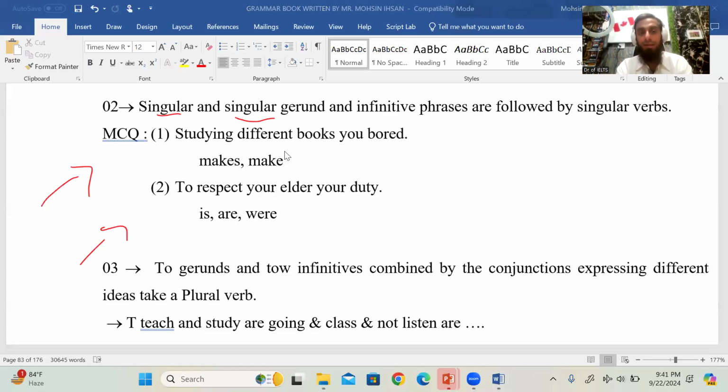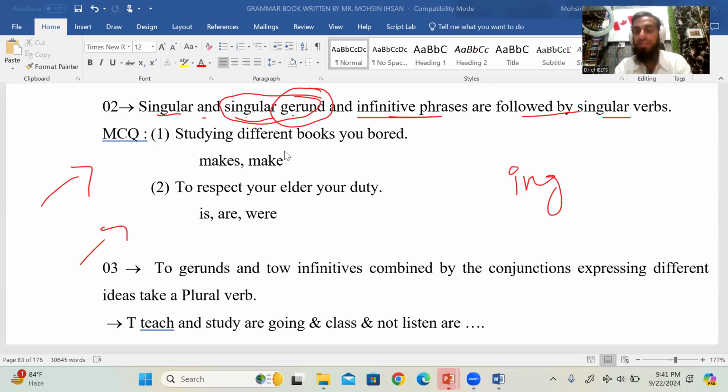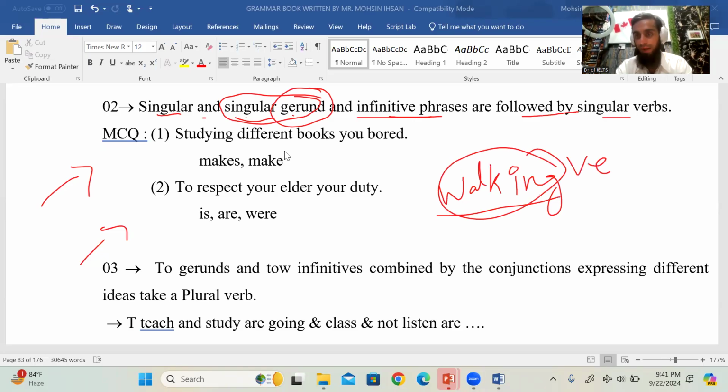Okay, singular gerund. Don't worry about any part. I will clarify it to all of you if nobody knows something about it. Singular gerund and infinitive phrases are followed by singular verbs. Now, a gerund actually means the name, which is with ing, and the verb, like walking. He is walking. Now, this is a verb, right? But if you use it as a name of activity, not as an action, you say walking is very good for health, you know? Swimming is a very nice activity.